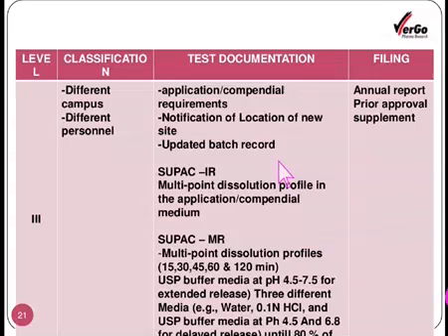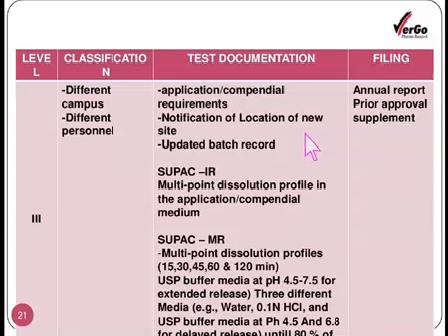So in case of the change of the site, the level 3 kind of change is where there is a different campus as well as different personnel. So the personnel or the staff is completely changed, as well as the campus is altogether different. In that case, the test documentation will be somewhat more stringent. Application compatible requirements, notification of location of new site.